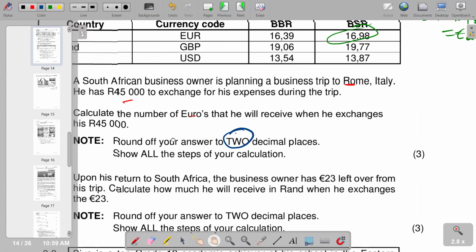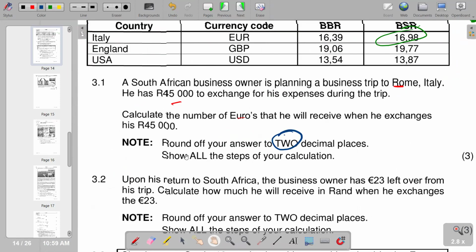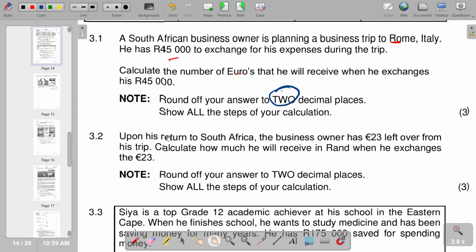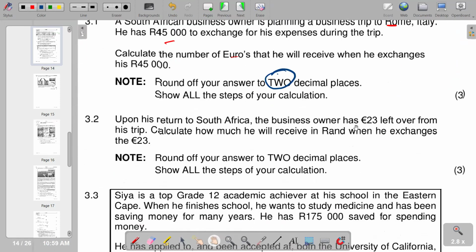Then on the next question that we have is 3.2. Upon his return to South Africa, the business owner has 23 euros left over from his trip. Calculate how much he will receive in rand when he exchanges 23 euros. Of course, in this case, the business owner is now selling the euros, but from the point of view of the bank, it is buying the euros.